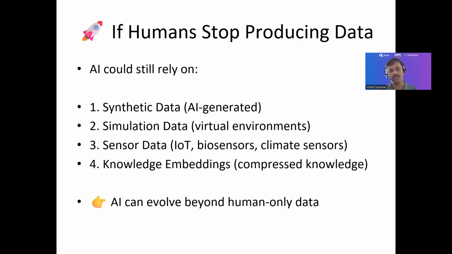Whenever and wherever we are expecting different kinds of reports or results, it is going to need that data to understand it better with predictions and patterns, and then analyze it and respond back with the data or results. So AI can evolve beyond human-only data with these kinds of data sets or these kinds of generated contents, right?